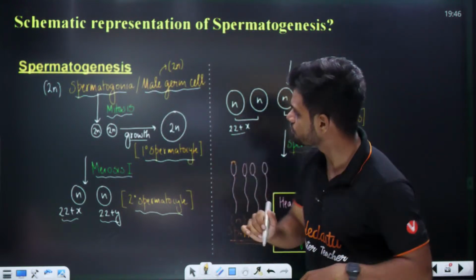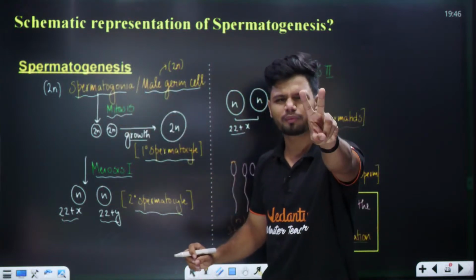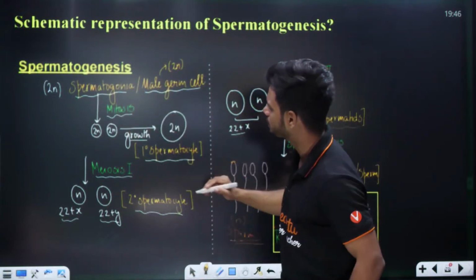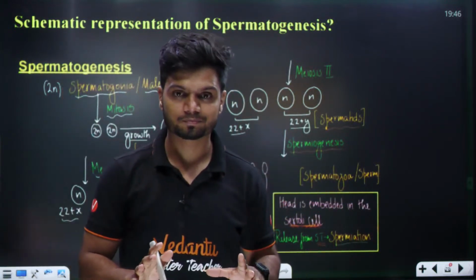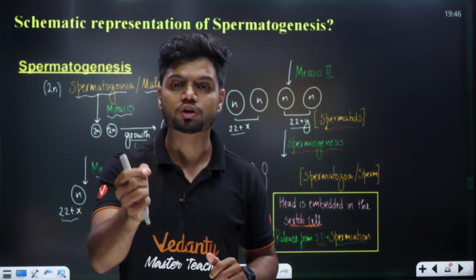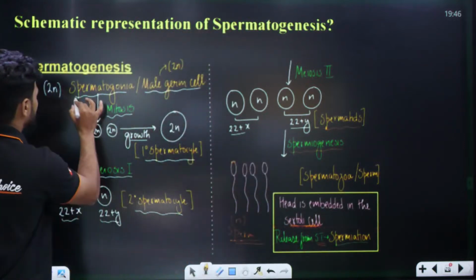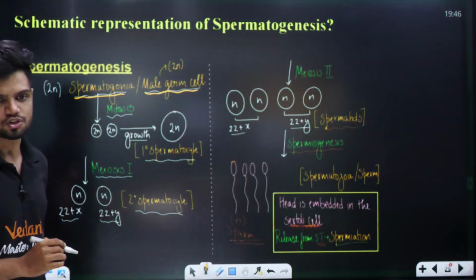Okay? You should understand what is happening in spermatogenesis. Watch for 2 minutes. Spermatogenesis starts with spermatogonia. Spermatogonia is also called the male germ cell.